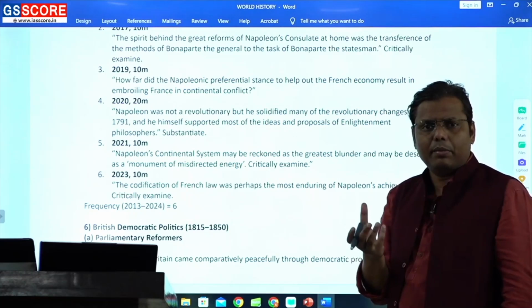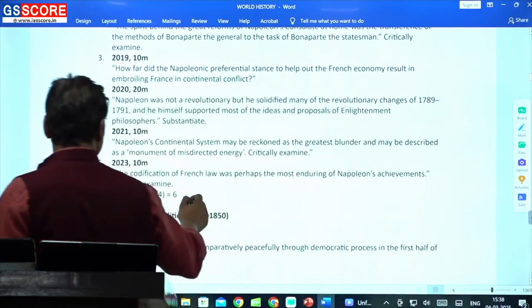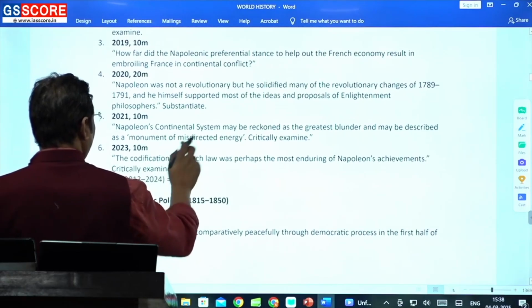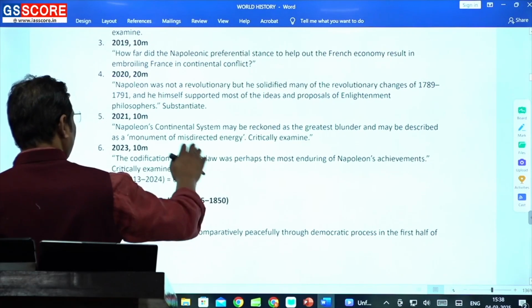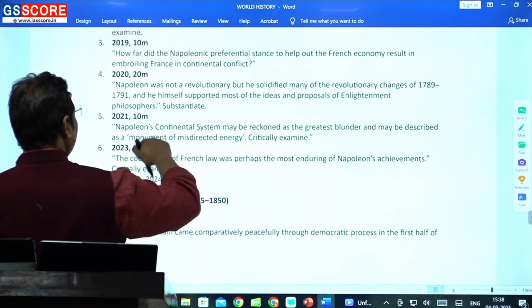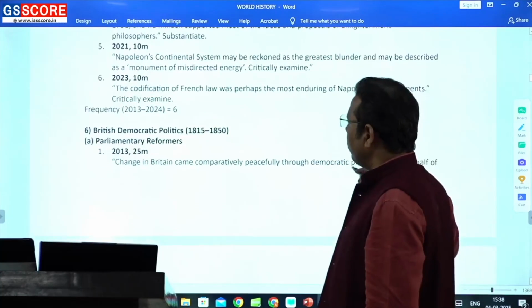or one system of Napoleon, and they have started framing their question on this, such as the codification of the French law, 2023, Napoleon's continental system, that was asked in 2021. So these are certain new dimensions they have started hunting. So Napoleon has become more important than the French Revolution to you. That also you need to keep in mind.